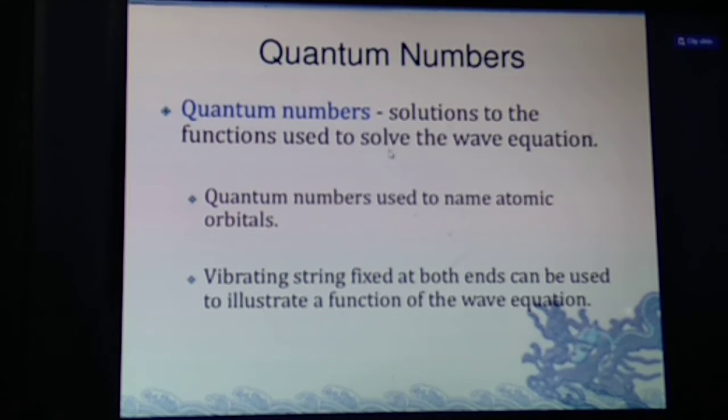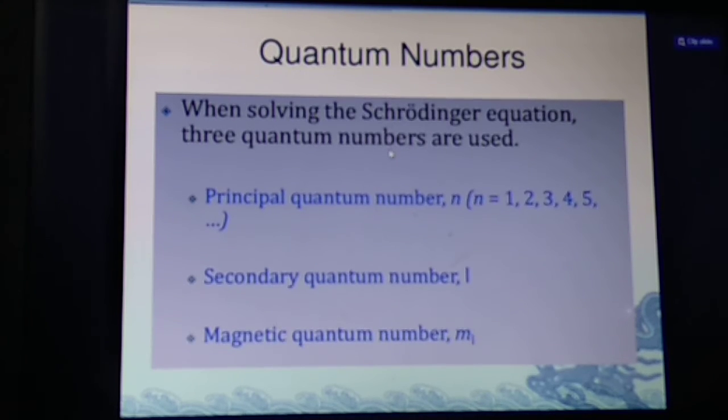So my dear students, what is quantum number? Yes, you are absolutely correct. Quantum number is the address of the electron, and it describes the size, energy, shape, orientation, and spin orientation of the electrons. So students, one by one we have to discuss. First of all, the principal quantum number, described by n, where n equals 1, 2, 3, 4, 5. The secondary quantum number is l, the azimuthal quantum number. And the third is the magnetic quantum number, denoted by m.